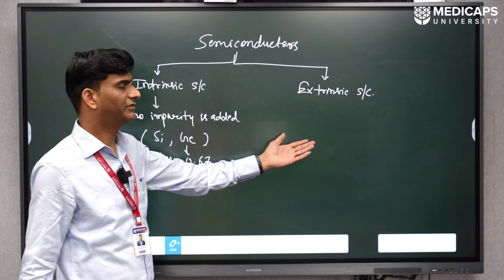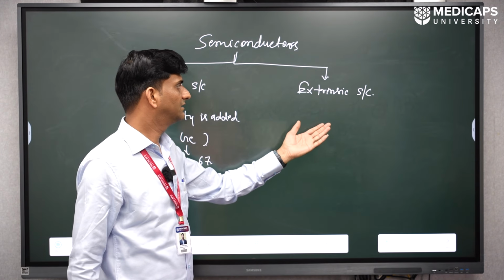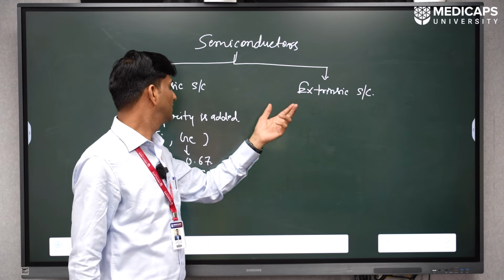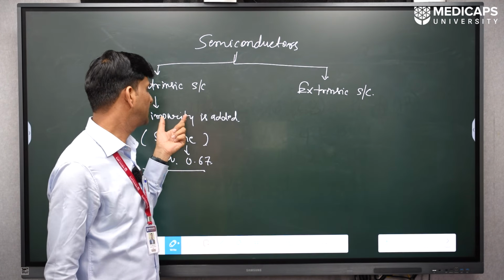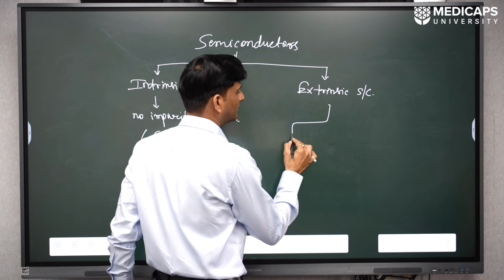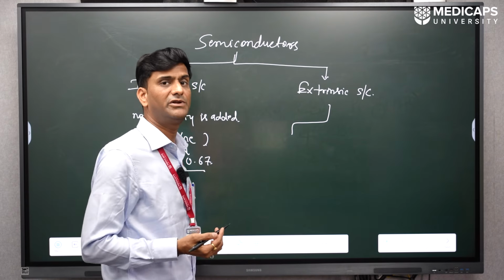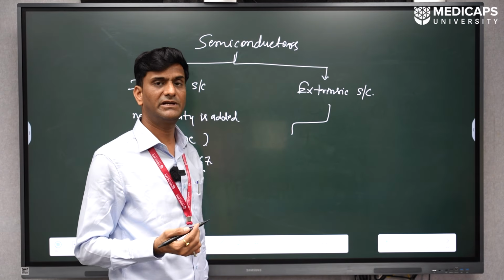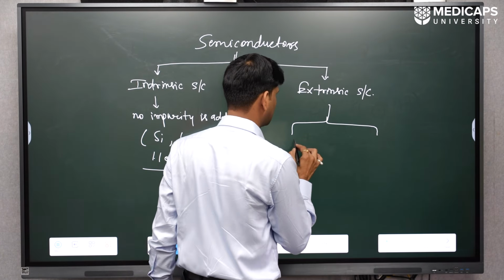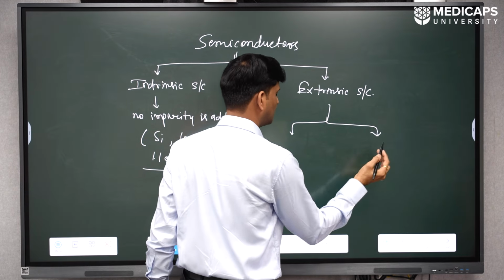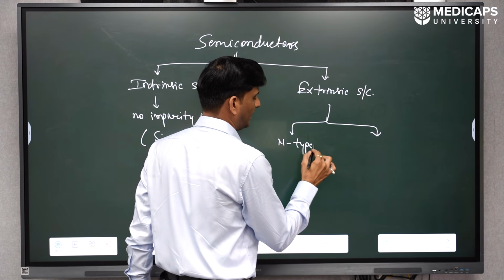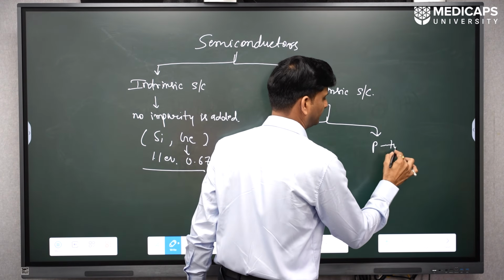On the other hand, we have extrinsic semiconductor. Extrinsic semiconductors are materials fabricated by adding impurity to the intrinsic semiconductor material. Further, based on what kind of impurity we add, extrinsic semiconductors can be divided into two types. The first one is N-type and the second one is P-type.